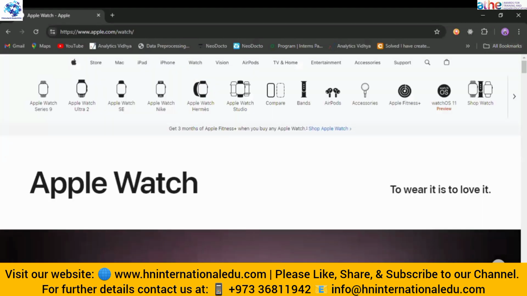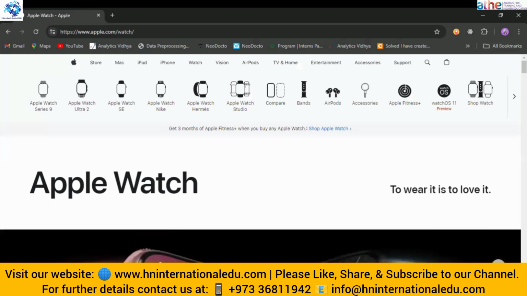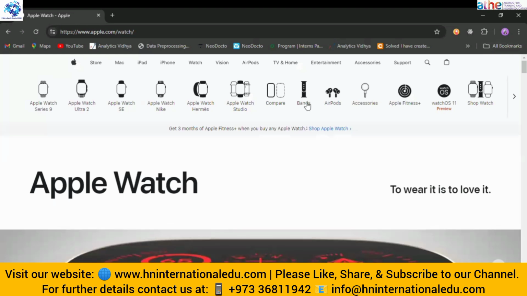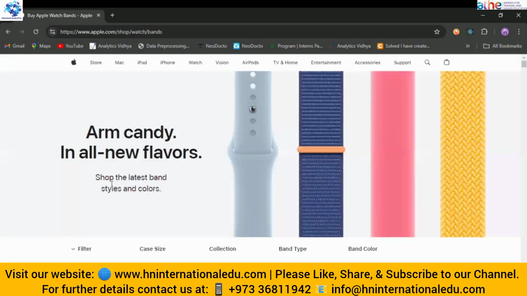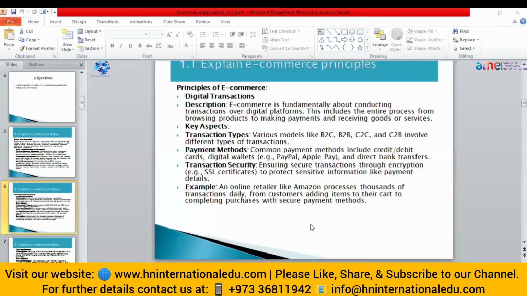Let's suppose we want to buy something here. We can check the brand, whatever we want, and after that we can add them to the cart. And in this way, by choosing a specific payment gateway, we can complete the purchase. Now, we have learned about the payment method.